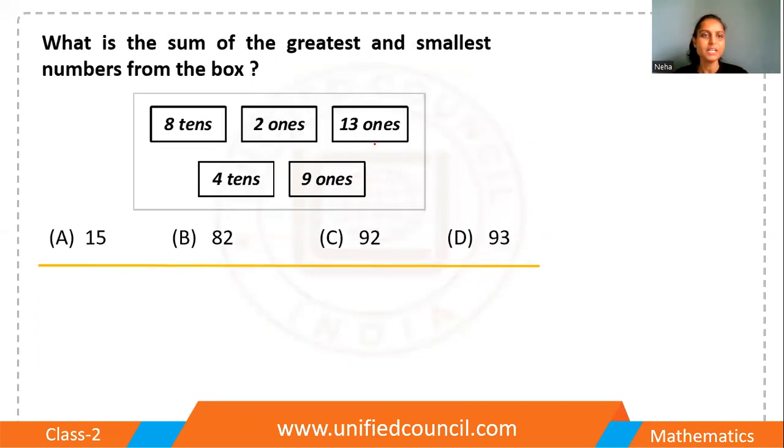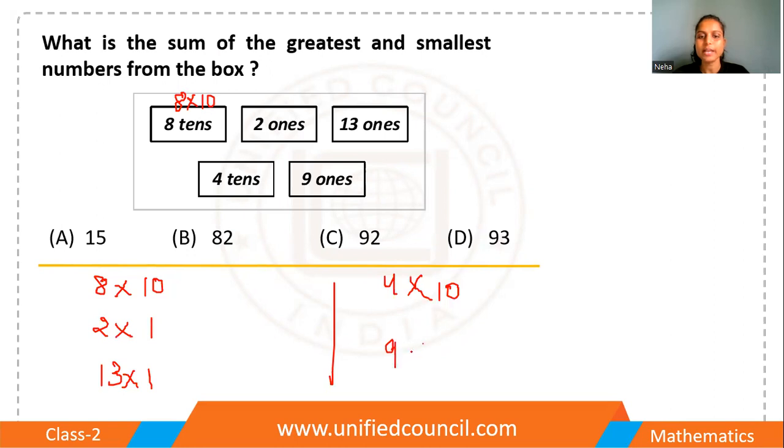Next one. What is the sum of the greatest and the smallest numbers from the box? Okay, so in the box you can see the first number is 8 tenths. 8 tenths is 8 into 10. This is the first number. 2 ones, 2 into 1. 13 ones, 13 into 1. 4 tens, 4 into 10. 9 ones, 9 into 1.